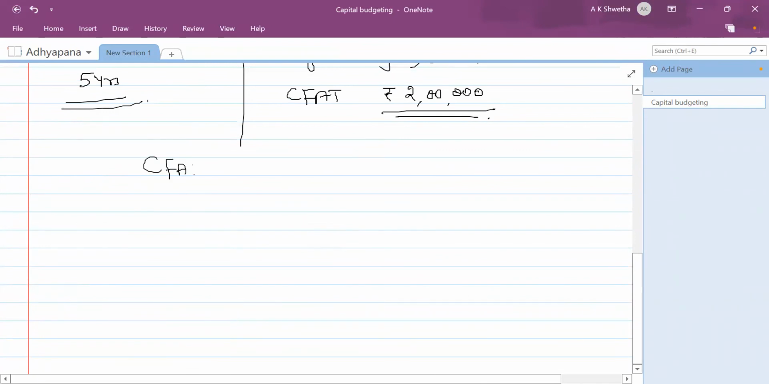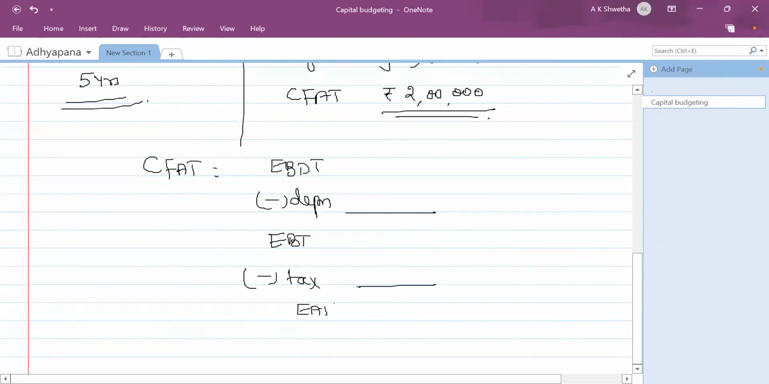Cash flows after taxes starts with earnings before depreciation and tax. From that, subtract depreciation, which is an allowable expenditure on the capital asset for tax purposes, and you get earnings before tax. From that, you subtract tax, and you get earnings after tax. To that, you add back depreciation, and you arrive at cash flows after taxes.